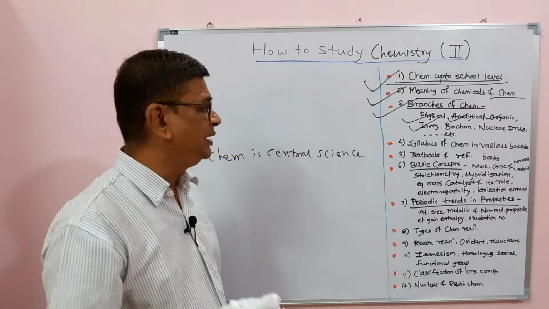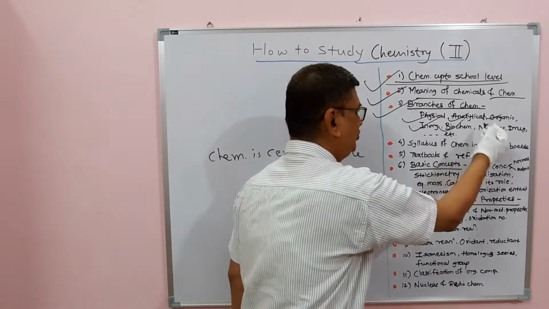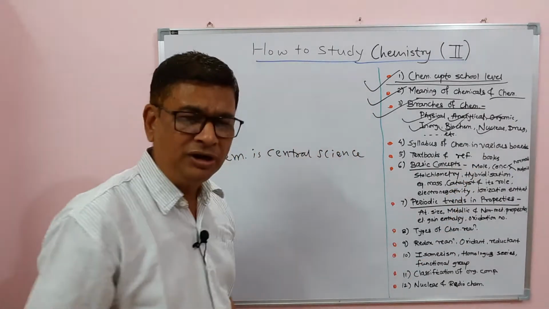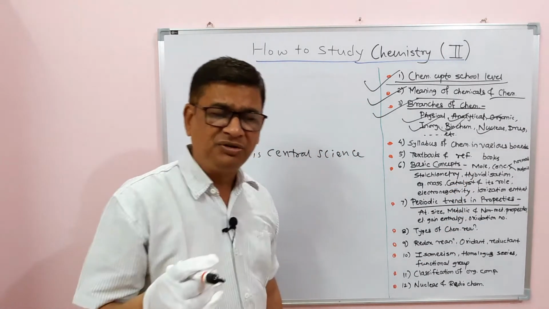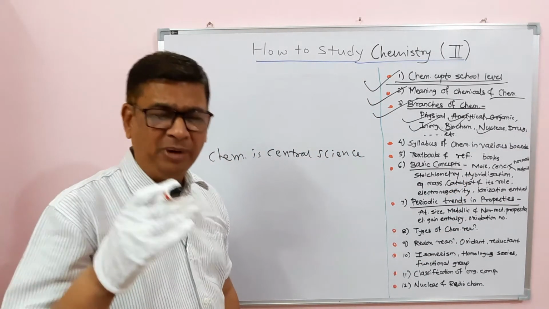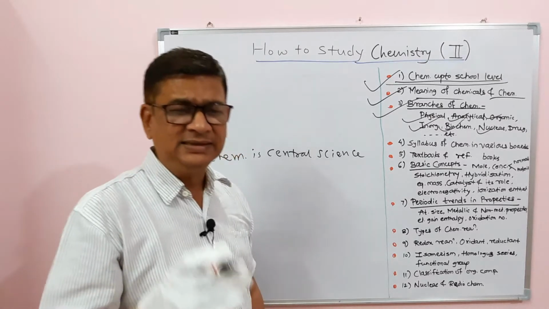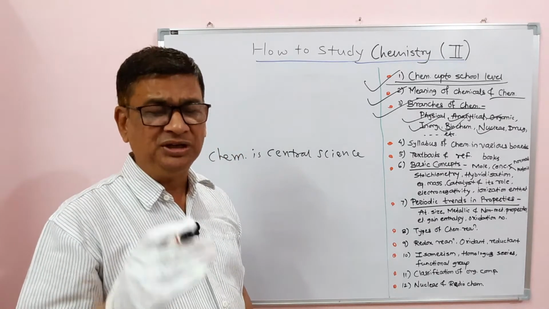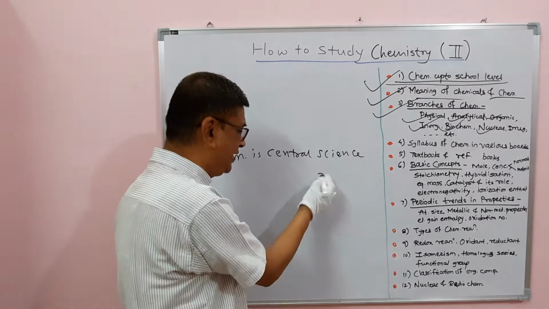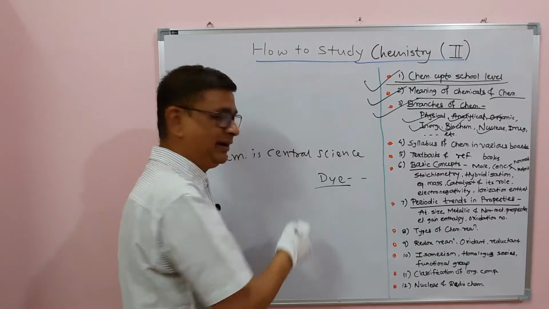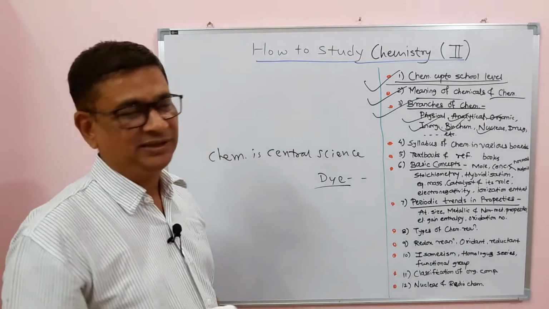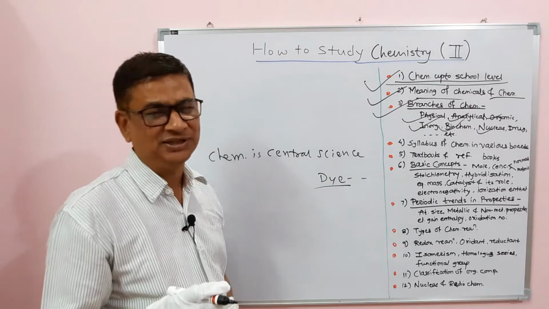Then some secondary level branches are biochemistry, nuclear chemistry, drug chemistry. There is chemistry called polymer chemistry, petrochemical. Then there is drug chemistry. I have just mentioned dye chemistry, dye, that is D-Y-E, dye, that is coloring matter. All these are chemistry branches. If possible, we will have separate sessions for them.